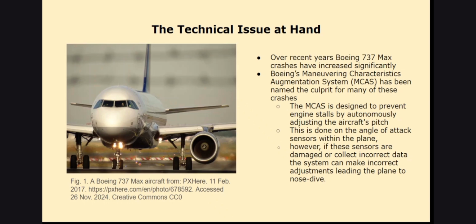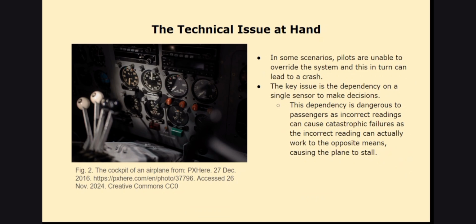Over recent years, Boeing 737 crashes have increased significantly, garnering media attention and concerns about the reliability of aircraft systems in these planes. Boeing's Maneuvering Characteristics Augmentation System, or MCAS, has been named the culprit for many of these crashes. It is a system designed to prevent engine stalls by autonomously adjusting the aircraft's pitch. This is done based on the angle of attack sensors within the plane. However, if these sensors are damaged or collect incorrect data, the system can make incorrect adjustments, leading the plane to nosedive. In some scenarios, pilots are unable to override the system, and this in turn can lead to a crash.